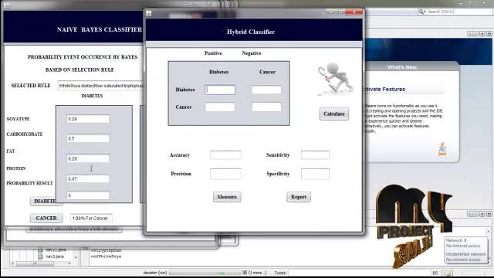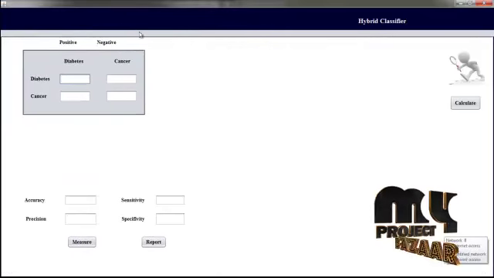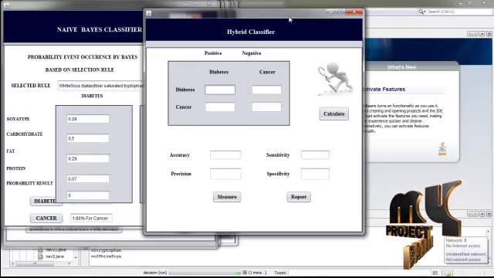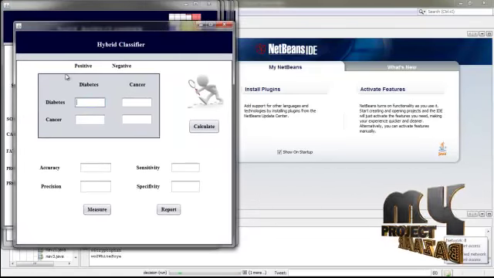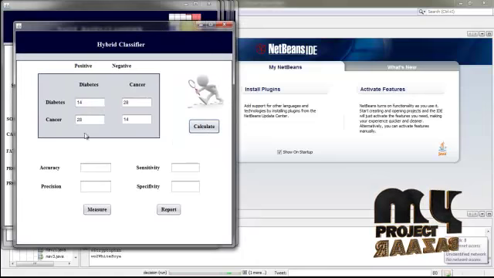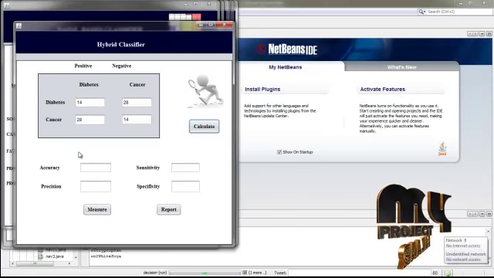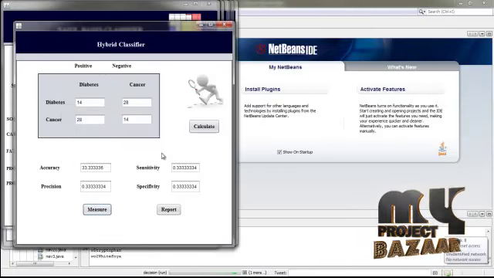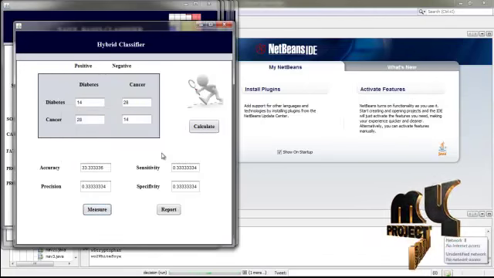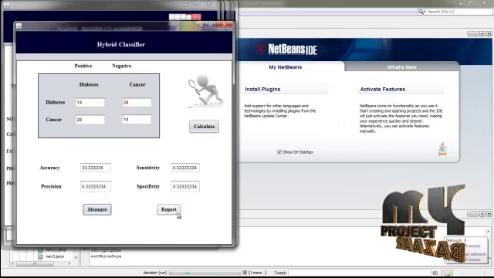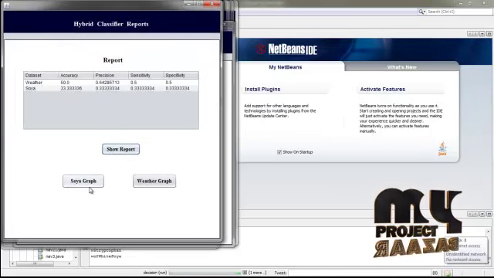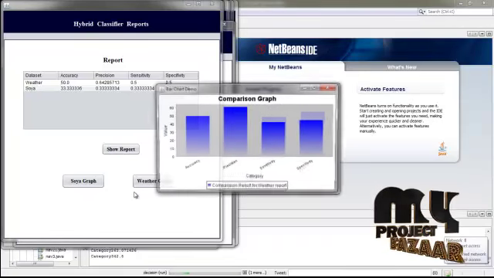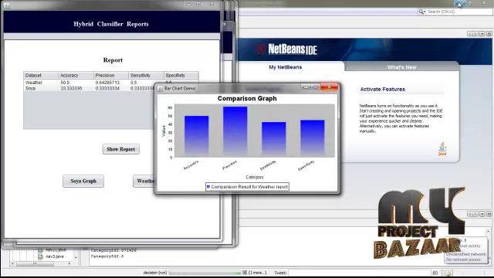In this concept, first we calculate the value of accuracy, sensitivity, precision and specificity. This is based on true positive, false positive, true negative and false negative. And click report. We have generated the report. The weather report is a soya report, and the soya graph comparison is a weather graph comparison. Thank you.